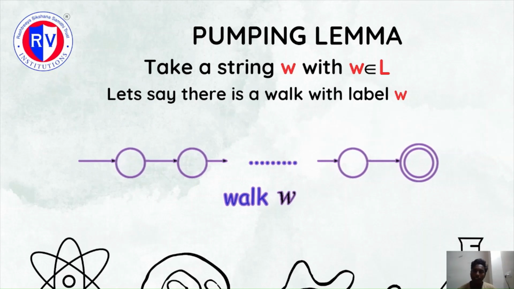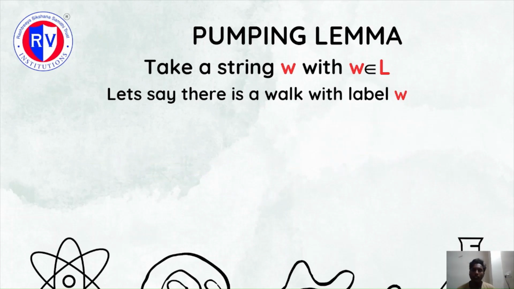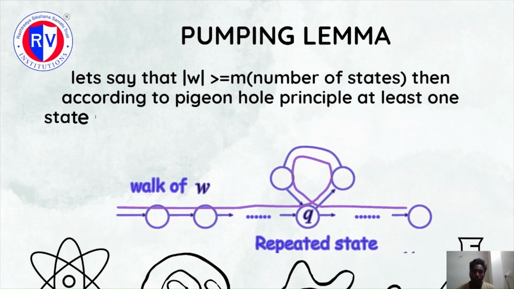Now let us take a string w with w belongs to L. Since w belongs to L, if we traverse w, we must be able to reach the final state of the DFA.